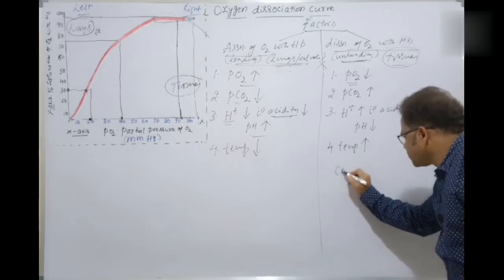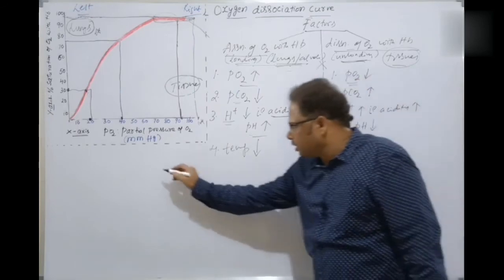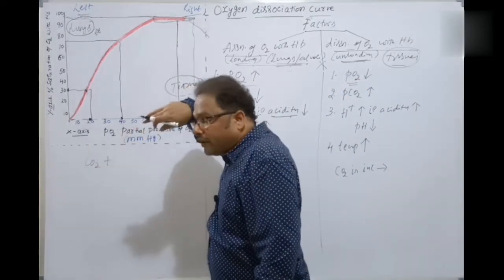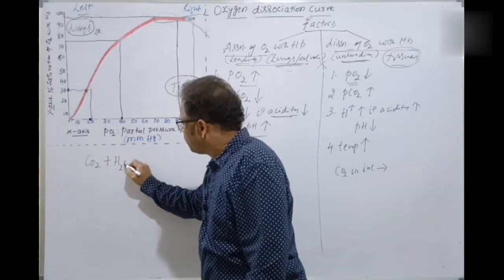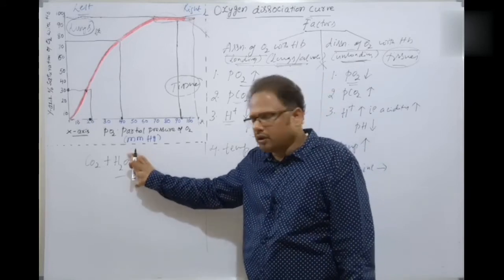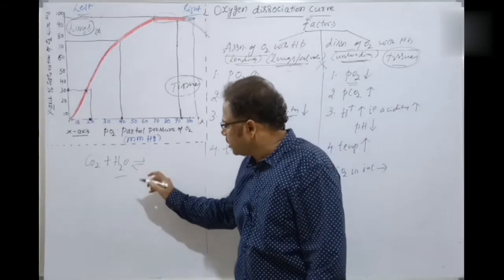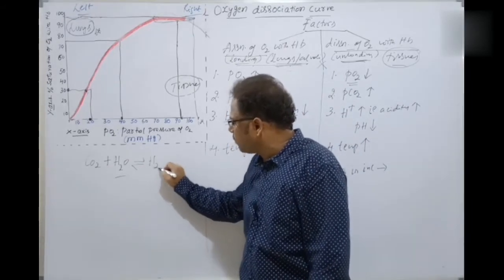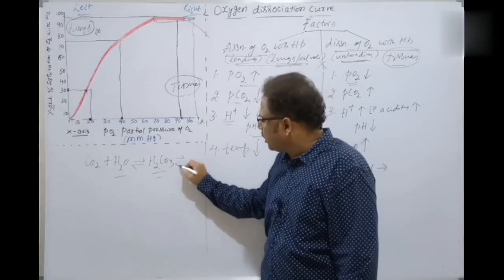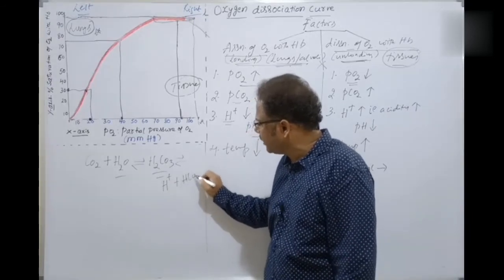When the carbon dioxide is increased, CO2, I am drawing here, explaining here. The carbon dioxide mixes with the water of blood plasma, because much of blood plasma is water. So instantly the carbon dioxide mixes with water, in a reversible reaction, to form carbonic acid, H2CO3. This is the carbonic acid. And again, a reaction happens so that it forms H plus ions and HCO3 minus ions.